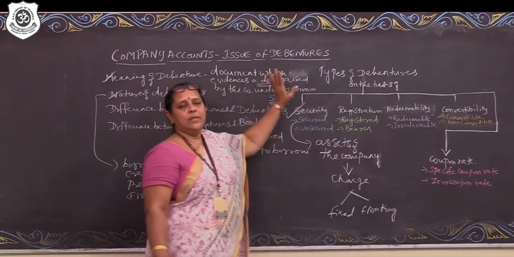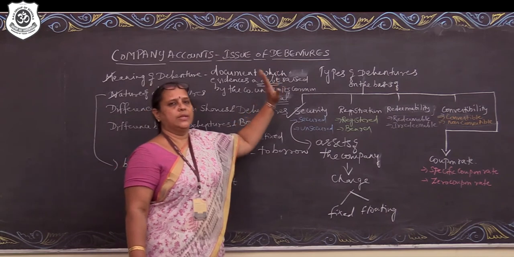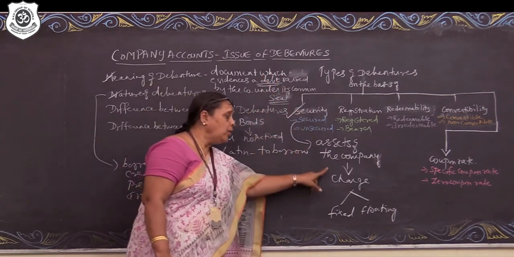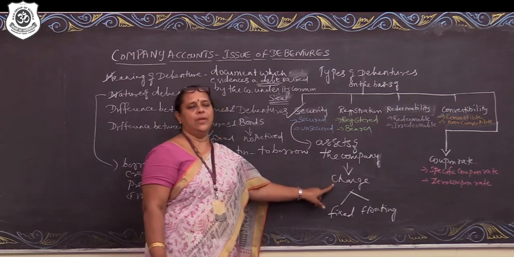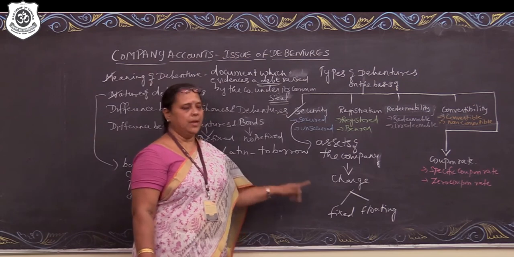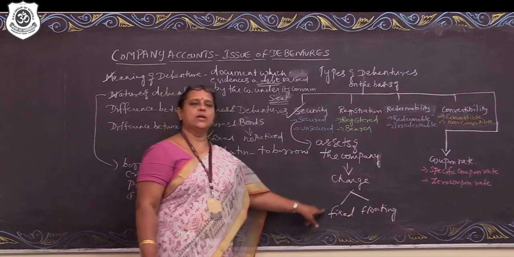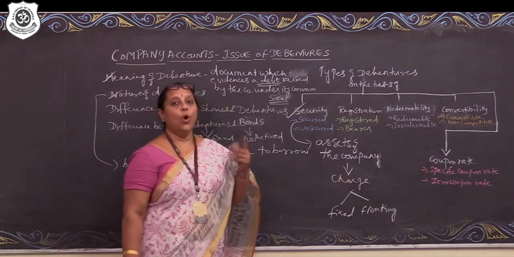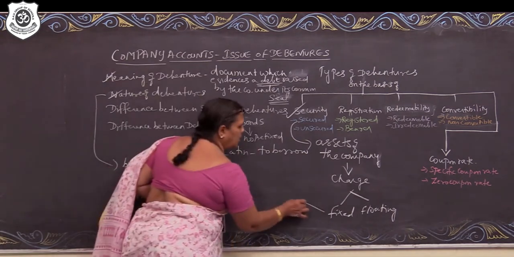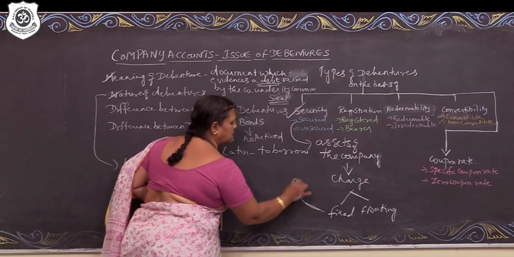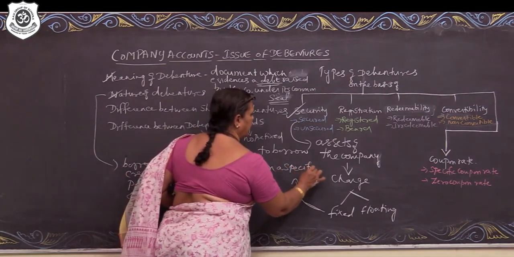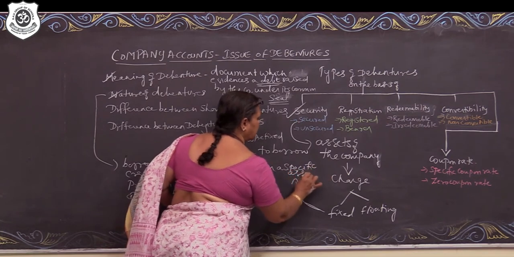So, secured debentures are those debentures which are secured against the assets of the company, and that security is called a charge. That means when debentures are issued, the company is creating a charge. Fine. The charge may be a fixed charge or a floating charge. What do you mean by fixed charge and what do you mean by floating charge? When the security is created on a specific asset, it is called as fixed charge.